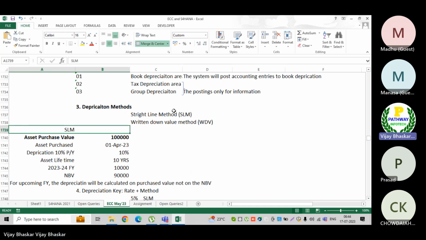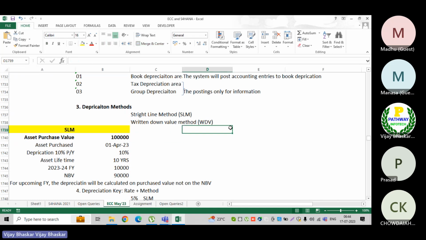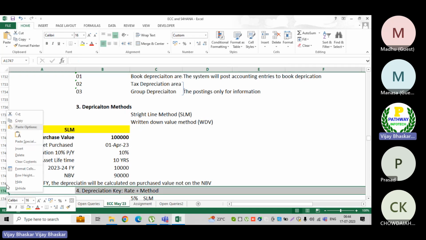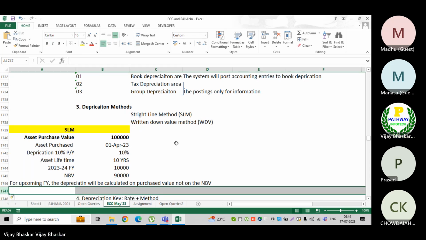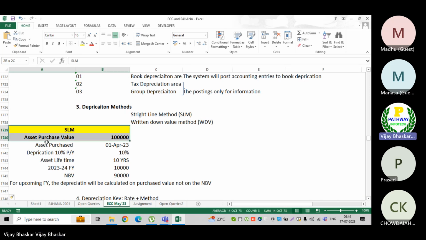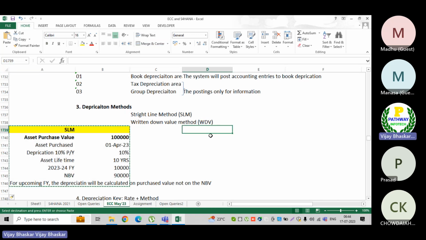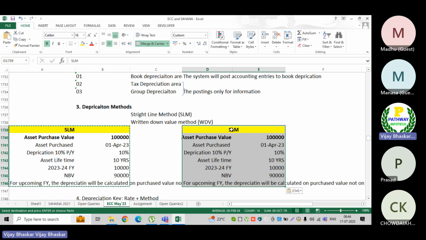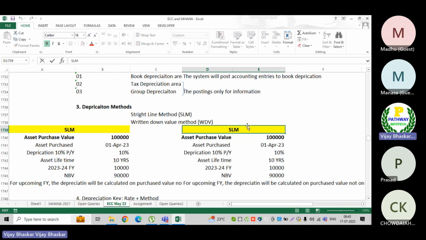So if you have any further query about this one, please let me know. Now the written down value method. I'm going to take the same example here. The written down value method is also called the declining balance method. Many people will say it in different ways. WDV,